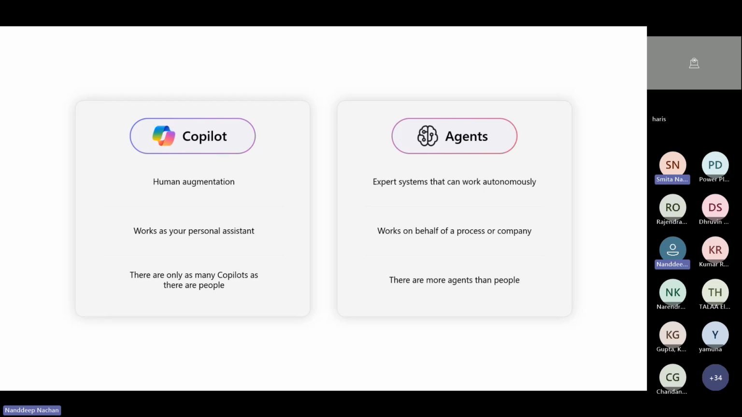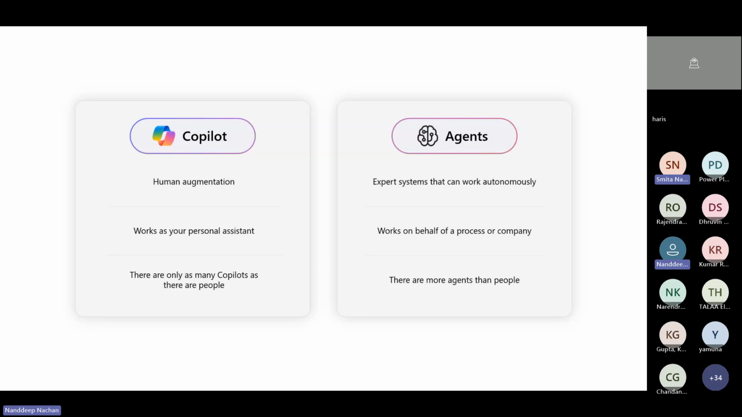Some of the key differences are over here, for purpose and scope. While the Copilot assists and augments human effort on an individual level, agents are autonomous systems that work independently, often scaling across larger organizational needs.